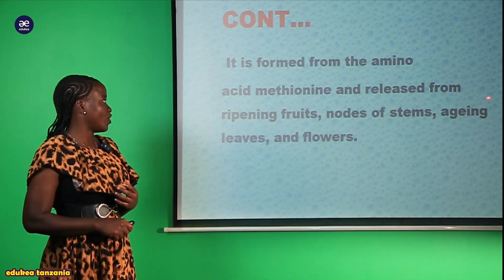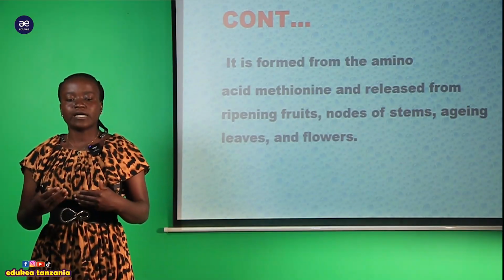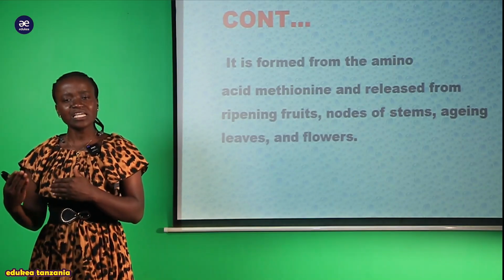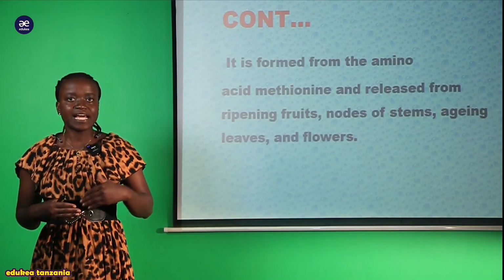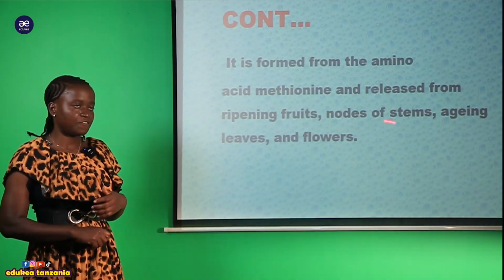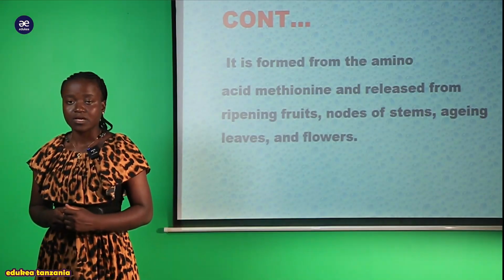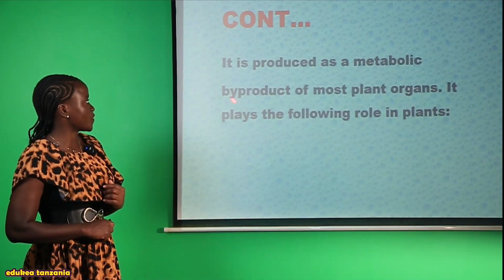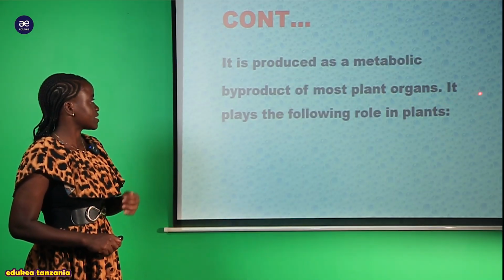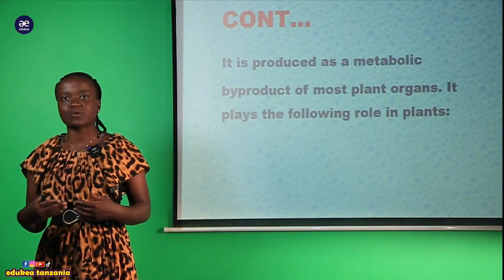And also in the aging leaves, unakuta yale majani ambayo yamekaa kwenye mti kwa muda mrefu, yale yote tunasema kwamba yanakuwa na presence ya hii hormone. And also the flowers, within the flower, this hormone is also present. So we can say that it is produced as a metabolic byproduct of most plant organs. It plays the following roles in a plant. So hii hapa inatengenezwa as a byproduct.